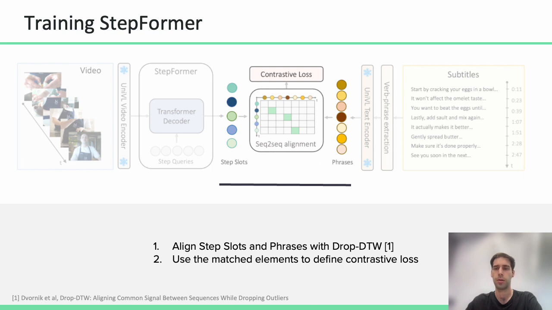Using DropDTW alignment, we find matching step slots and phrase embeddings and use these correspondences to compute contrastive loss. This supervision forces StepFormer to output ordered step slots with embeddings similar to those of the present phrases. Crucially, DropDTW's ability to drop outliers ensures that we avoid predicting irrelevant phrases in our step slots.